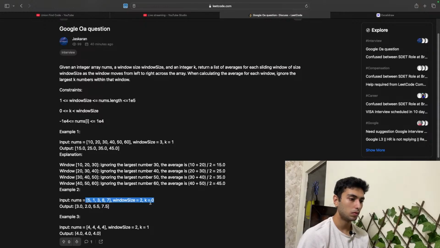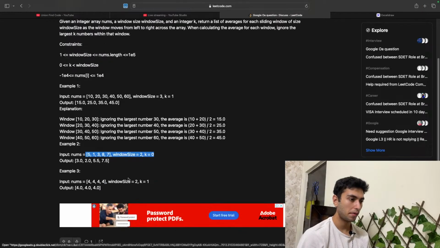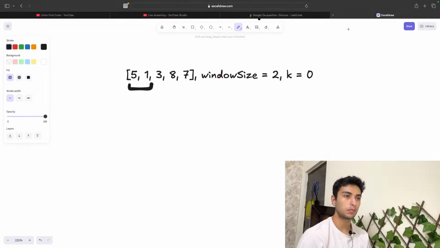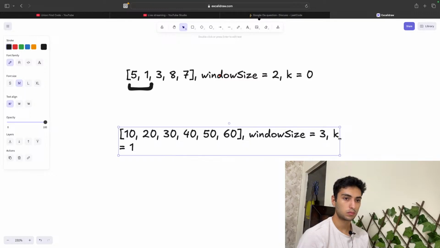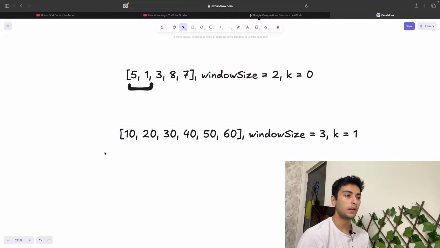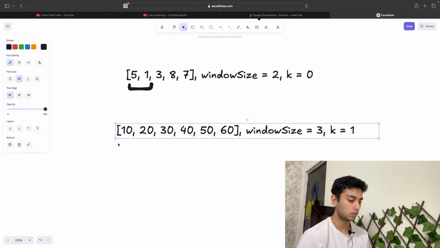That's dumb. Then I'm gonna use this example. Right, window size equal to 3.